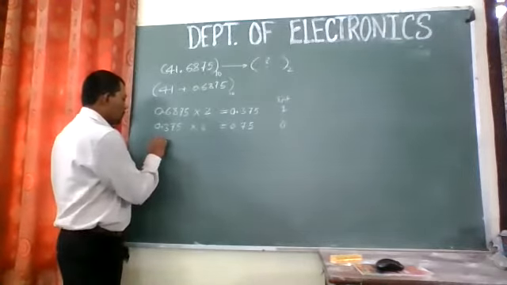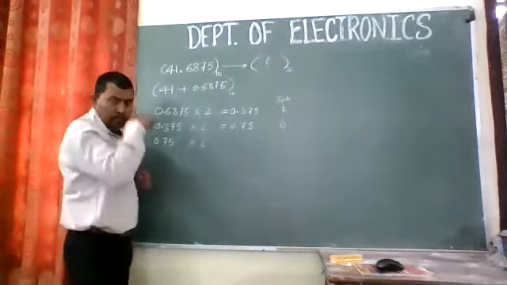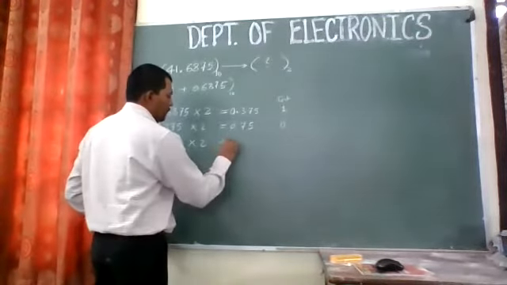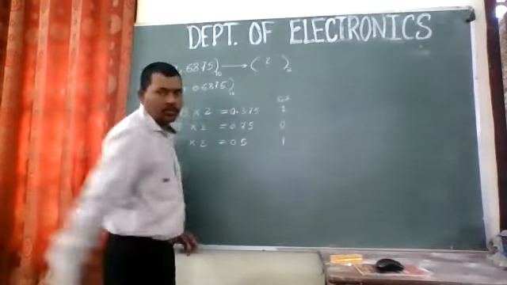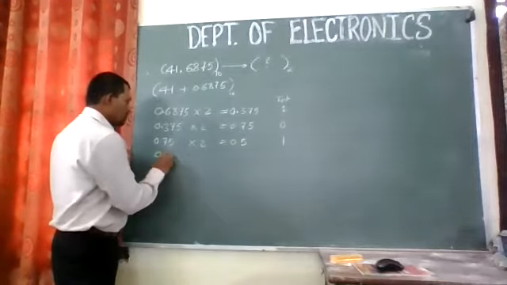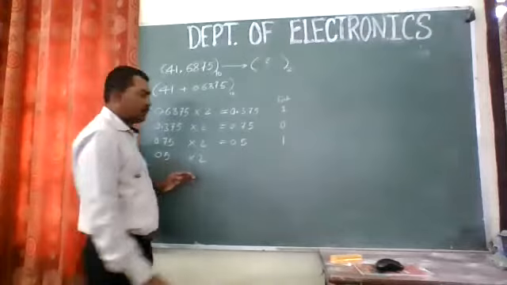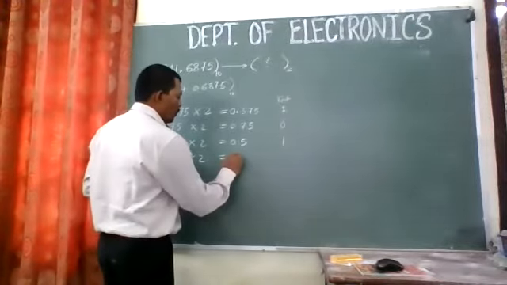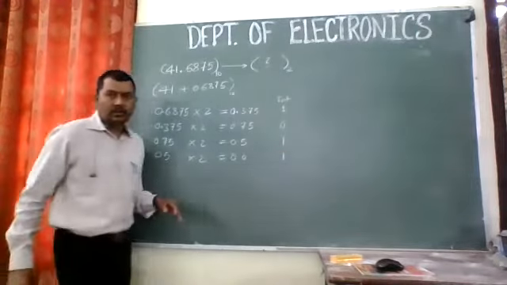Then we have 0.75, multiply it by 2 again, so we have 1.5. So 0.5 is there, and I store the integer part, that is 1. Again, multiply 0.5 by 2. So 0.5 multiplied by 2 will give you 1.0. So I'm storing that 1 over here, right?